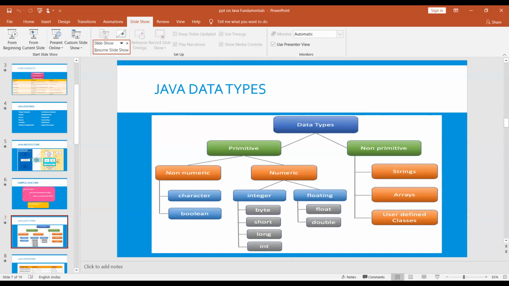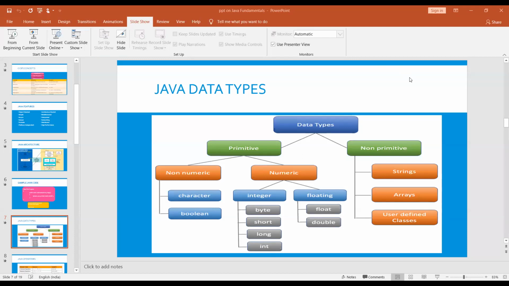Now, Java has two different types of data types, which are primitive and non-primitive. Non-primitive means we use the string data type, arrays, and user-defined classes; everything comes under non-primitive. Whereas primitive means numeric and non-numeric. In numeric, we declare integers like byte, short, long, or int.